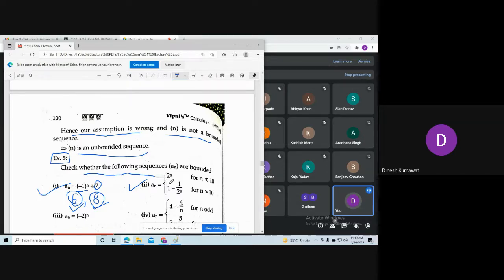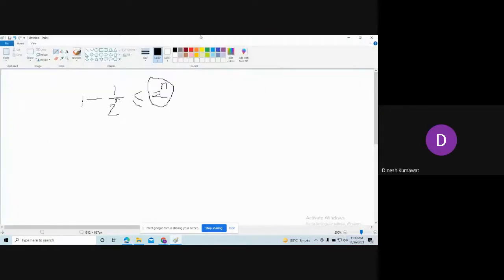So what is the maximum possibility of 2 to the power n? 2 raised to 10, exactly. So this number is always less than or equal to 2 to the power 10. So here we are getting an upper bound for this sequence, which is nothing but 2 to the power 10.